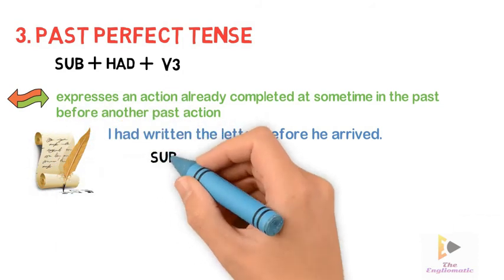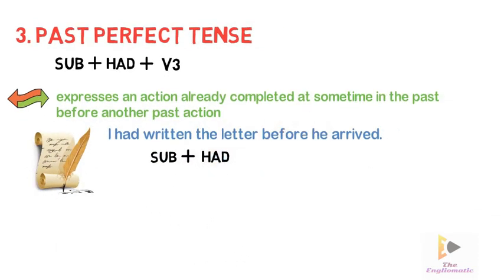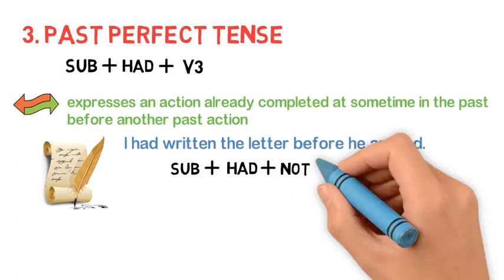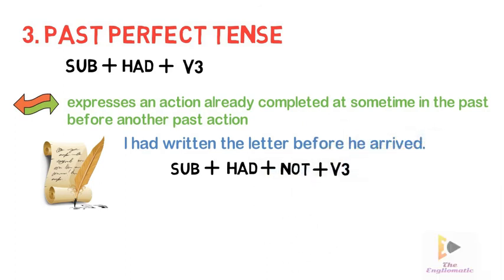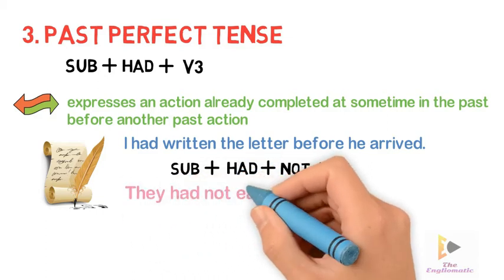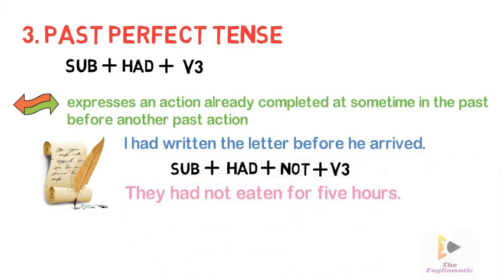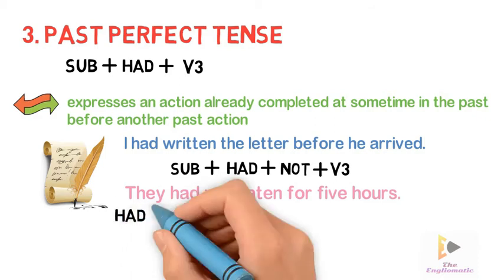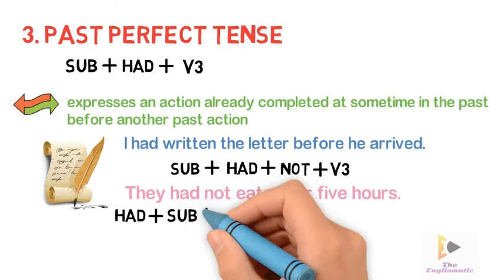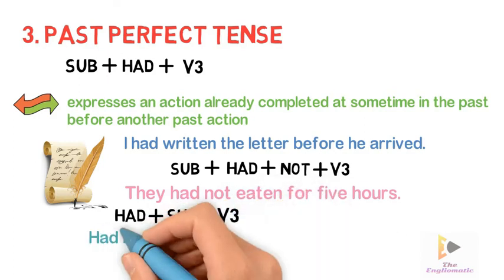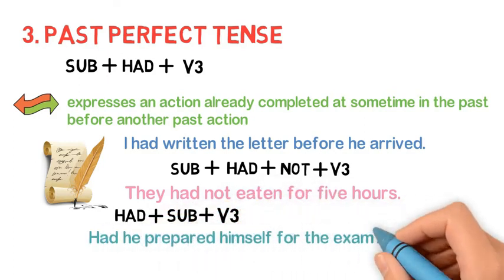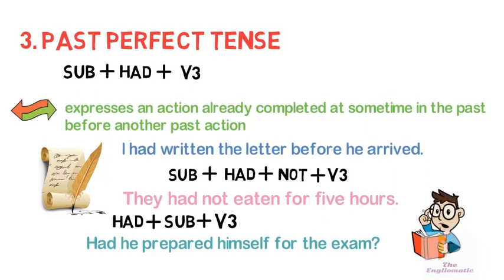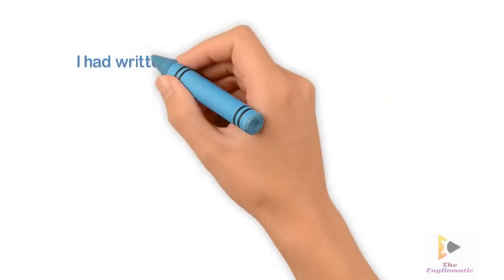The negative sentence in past perfect tense is formed by subject plus had plus not plus third form of the verb. They had not eaten for 5 hours. Had he prepared himself for the exam? This is an interrogative sentence in past perfect tense, which is formed by had plus subject plus third form of the verb. Look at this sentence.